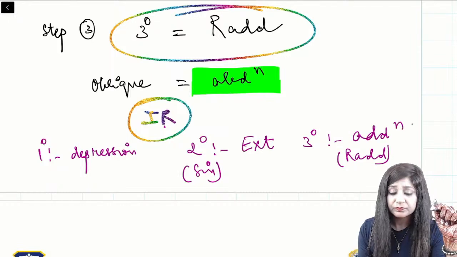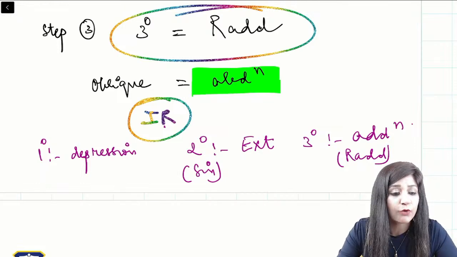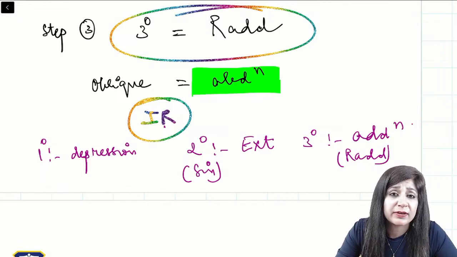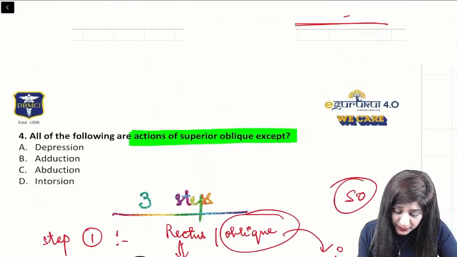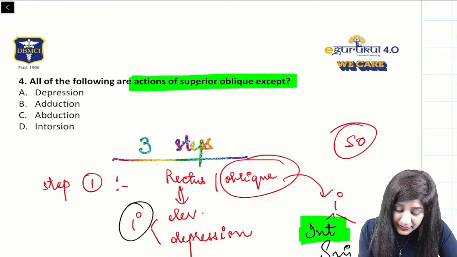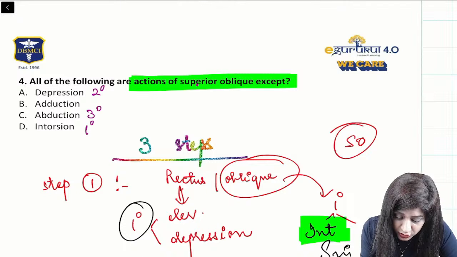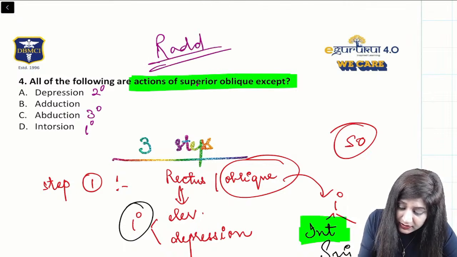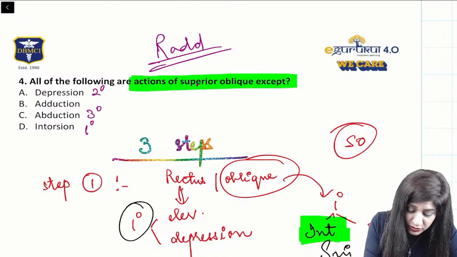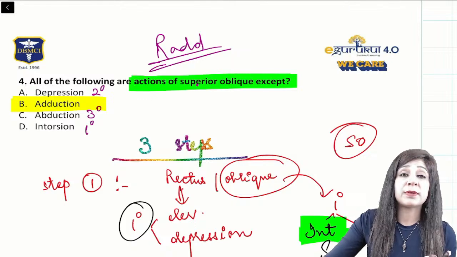ये देखो. So in this way, we can easily find out the actions of the extraocular muscles without any confusion. So if you see this question now, superior oblique का primary action is the intorsion, secondary action is the depression, and tertiary action is the abduction. ठीक है, it is the RAD, recti are adductors होते हैं. This is the oblique muscle and therefore the action will not be the adduction. Is that clear, guys? Action of superior oblique clear.